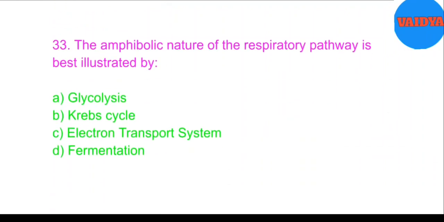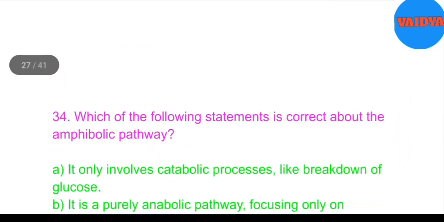33. The amphibolic nature of the respiratory pathway is best illustrated by A. Glycolysis. B. Krebs cycle. C. Electron transport system. D. Fermentation. Answer. B. Krebs cycle.